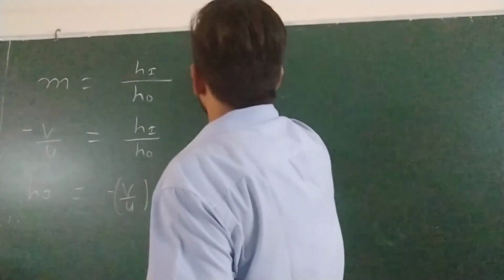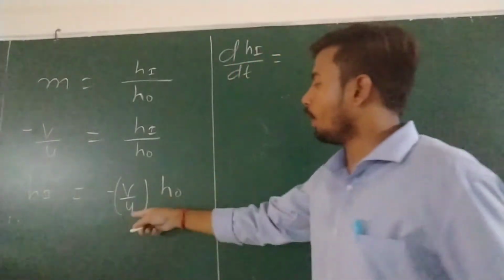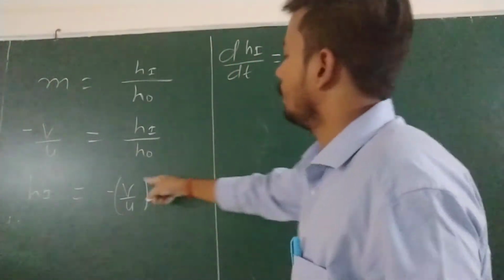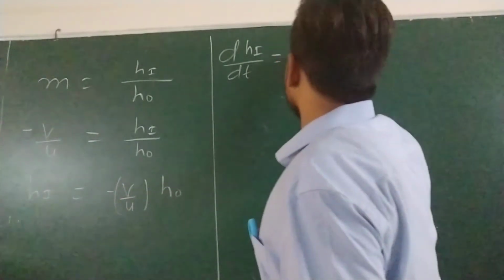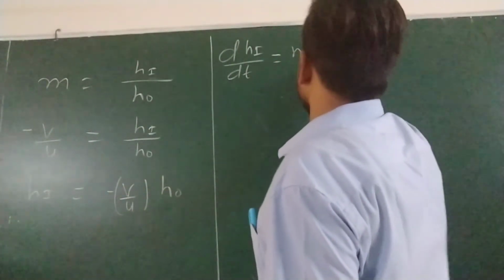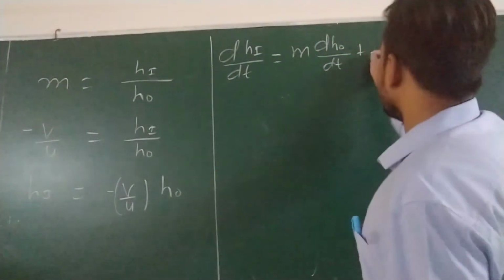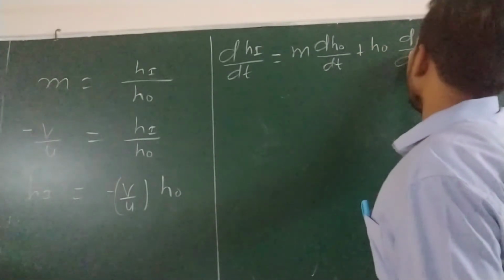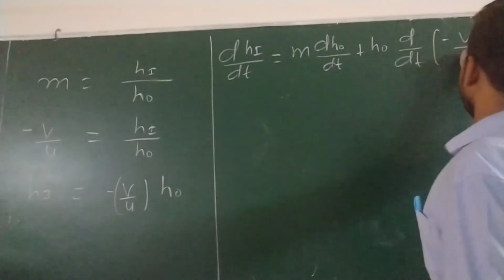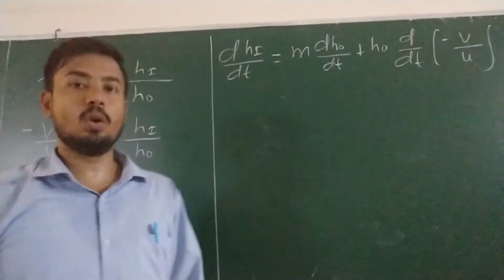Now differentiate this equation. So dhi by dt, it means velocity of image, is equal to, by product rule, first differentiate this one, treating m as a constant. So this becomes m times dh naught by dt plus, keeping this one as it is, h naught into d by dt of minus v by u. Now apply the division rule.